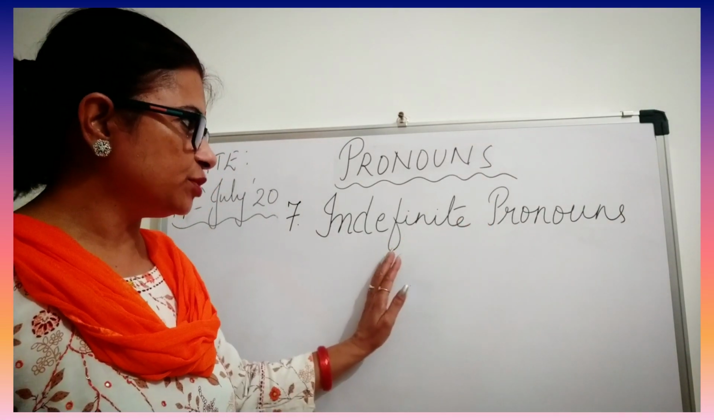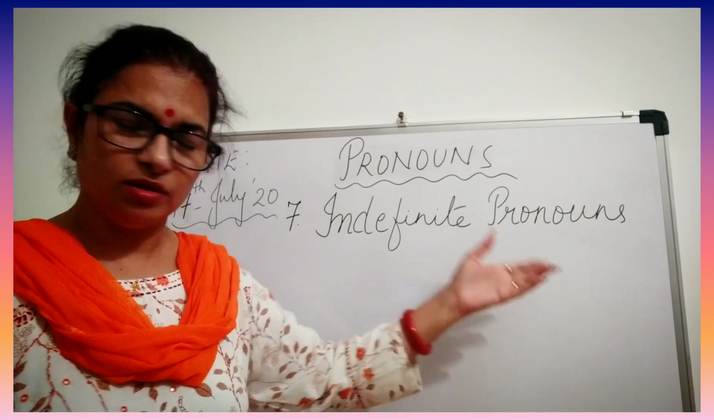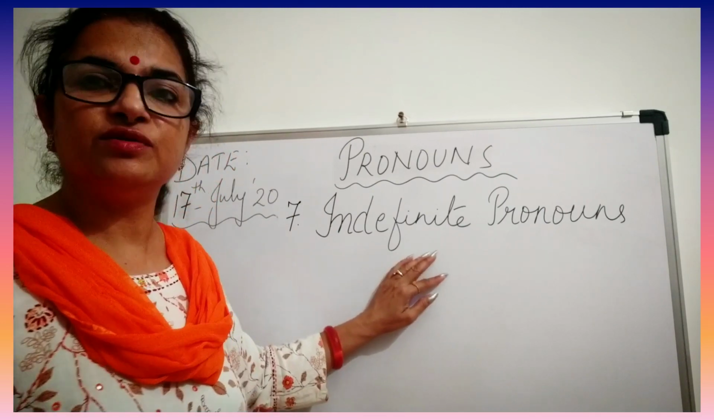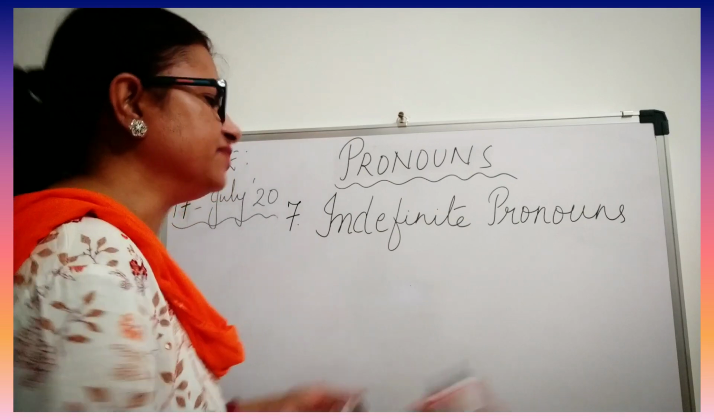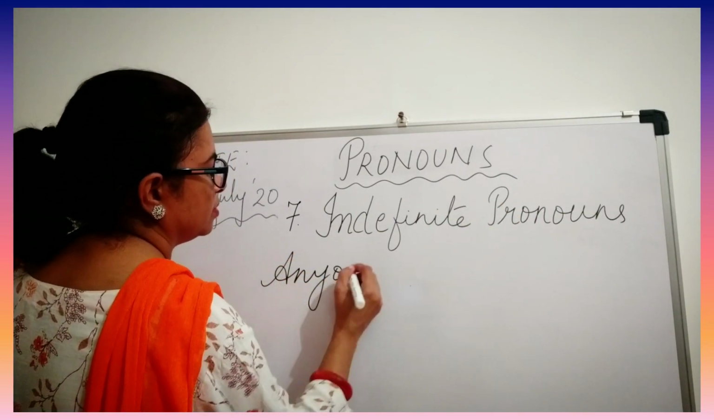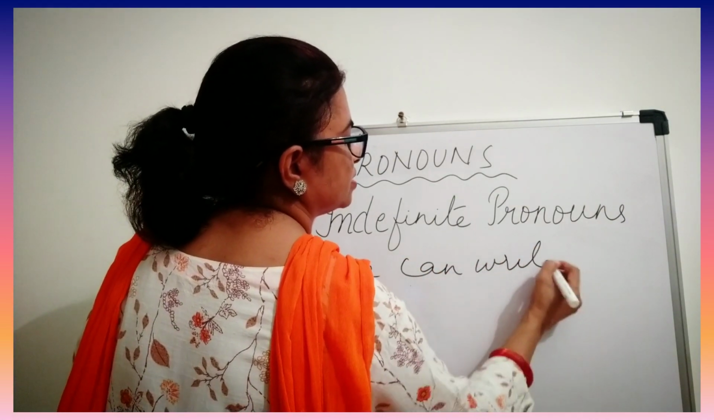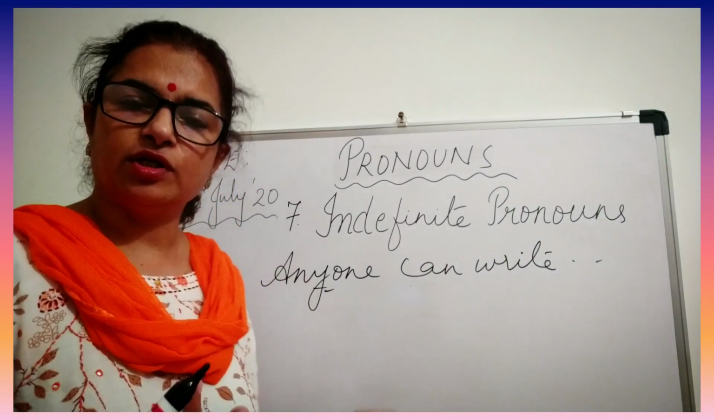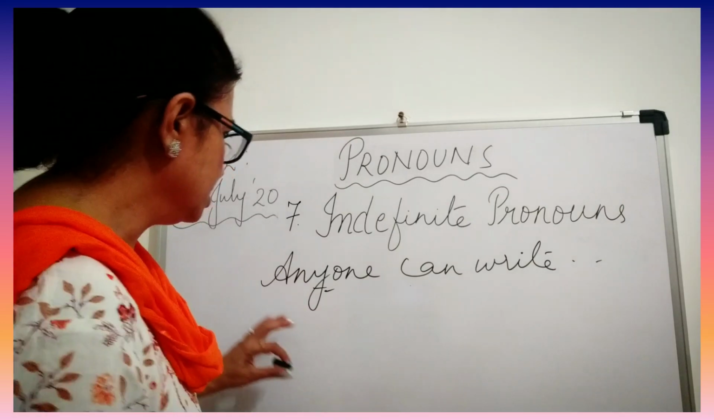Now children, coming to the next, is your indefinite pronouns. Now these indefinite pronouns are referred in a general way to things or to human beings, to nouns also. General way means like if I say anyone can do this, anyone can write a letter. So anyone means anyone. It is not definite. It is not particular. So it is like anyone.